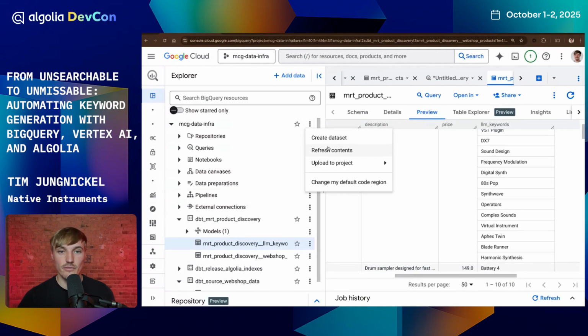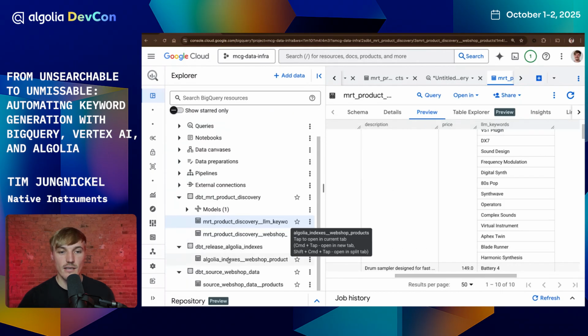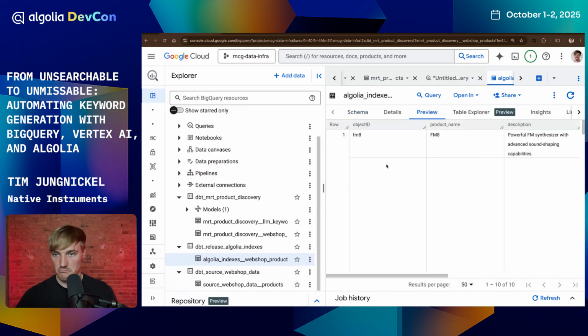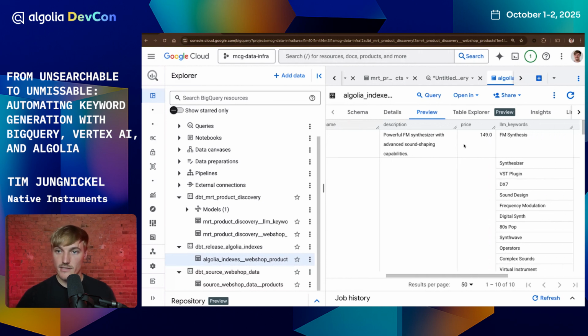So let me refresh this content one last time. In this release data set, I now have a ready-made table, which is exactly mirroring the structure of our index that we would like to use. And just for demonstration, I'm going to preview here again object ID, product name, descriptions, price, and our LLM keywords.